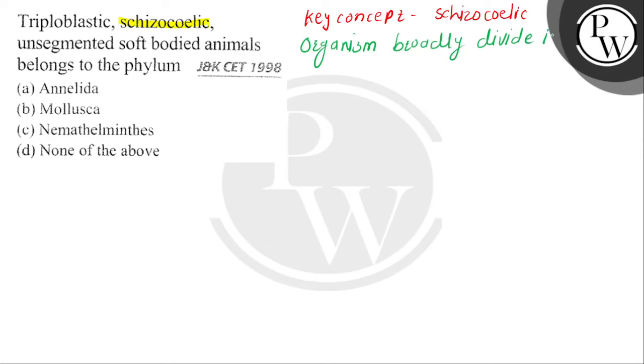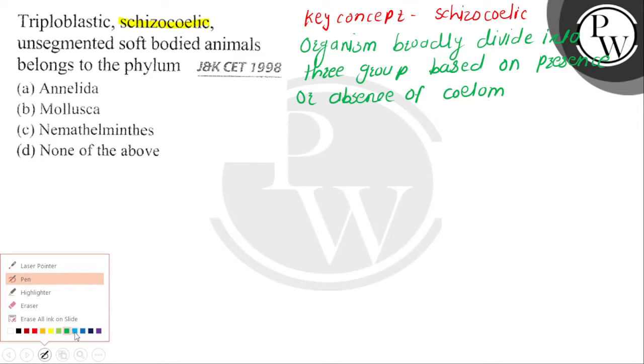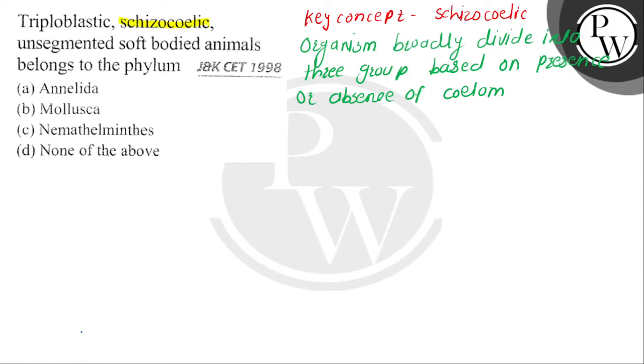Organisms in the animal kingdom broadly divide into three groups based on presence or absence of coelom. Then again, what is the coelom? Now the coelom is lined by the mesoderm. It is a cavity which is filled with fluid.